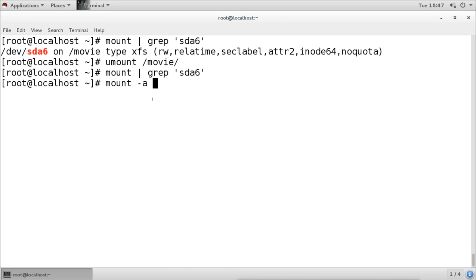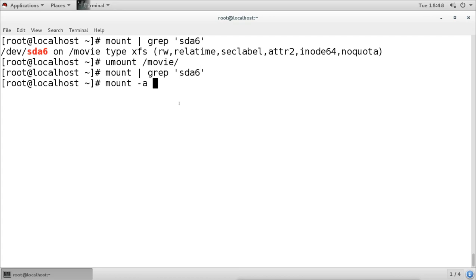And if any partition is mounted but the entry is not there, then it will not do anything. It will not unmount anything, but it will mount only the partitions which are not mounted and whose entry is in the file. So when you run this command and it runs successfully without error, that means we have done the right configuration. And if we did anything wrong, then it will give an error.